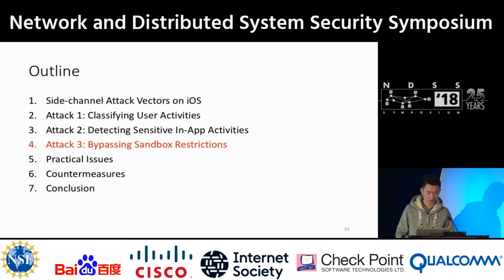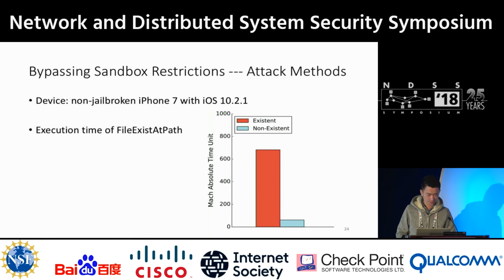Now let's look at our third attack, bypassing sandbox restrictions. So we measure the execution time of the file exists at path API on a non-jailbroken iPhone 7 with iOS 10.2.1. We test using an existent and non-existent file path, which our app has no permission to access. Even though the API always returns false, we can see that there is a huge timing difference. Therefore, we can use this timing channel to reliably detect whether a file exists or not.